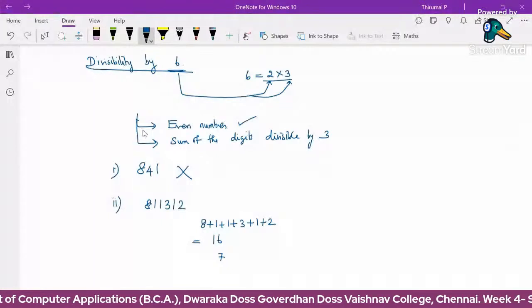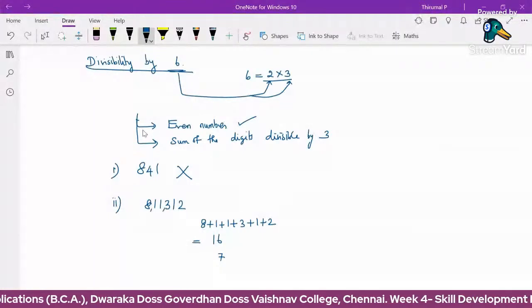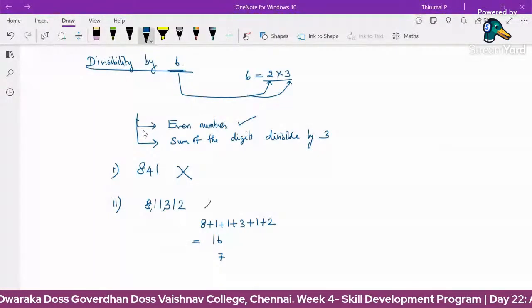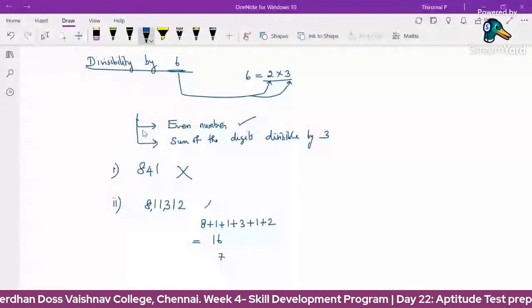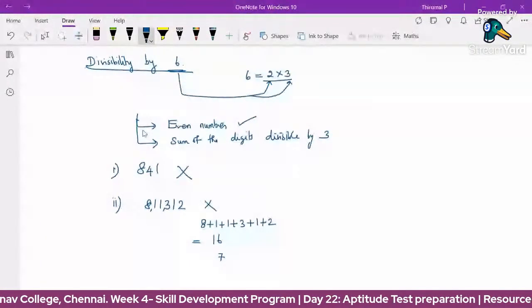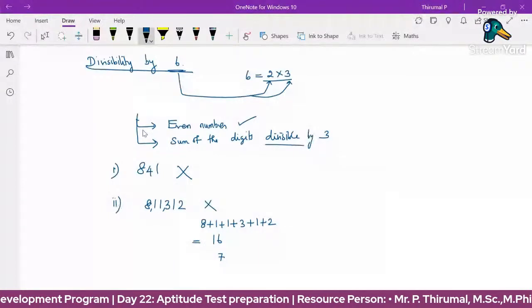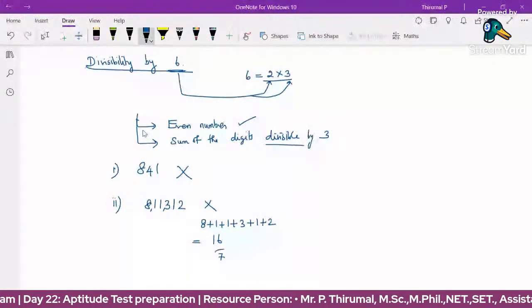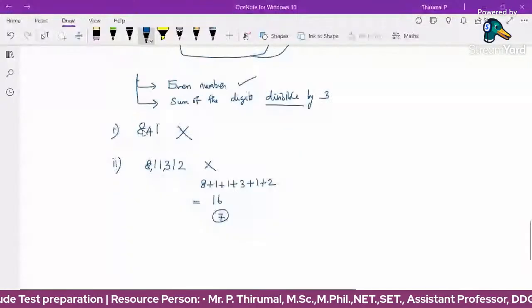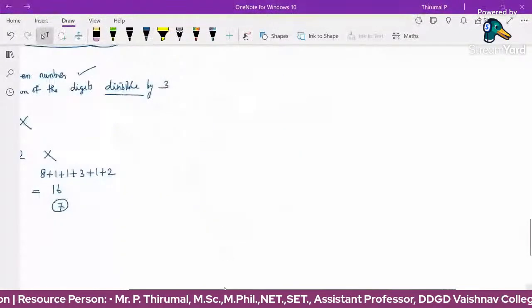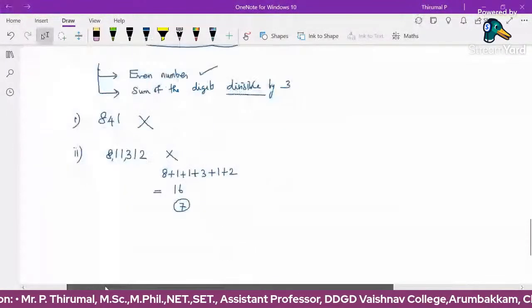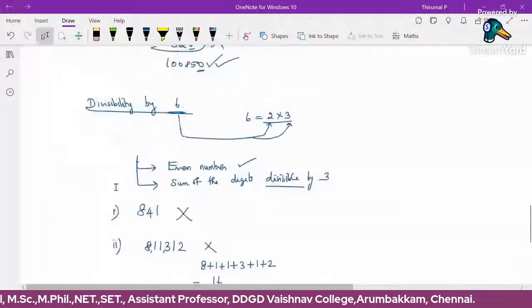So this number, 811312, is not divisible by 6. Divisible by 6 means it's an even number and it is divisible by 3. Divisibility checking by 3 is the sum of the digits being divisible by 3. Here the sum of the digits is 7, and 7 is not divisible by 3. So the original number is not divisible by 6. Okay, this is the divisibility condition for 6.